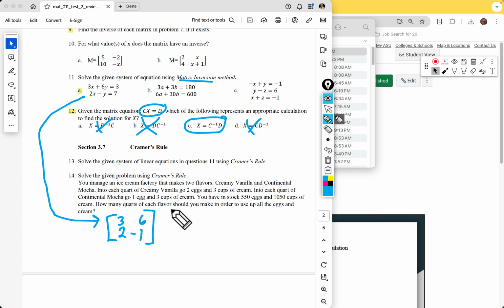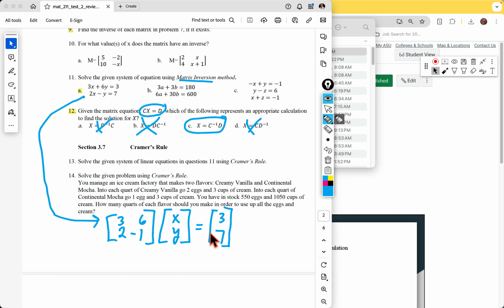Those get multiplied by the variable matrix, X and Y, and then it's equal to what I call the answer matrix, which again, in the video, I show how to set up like this.